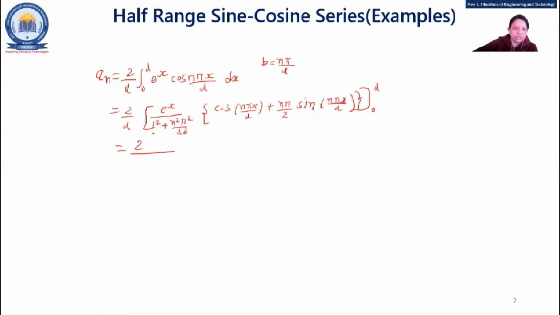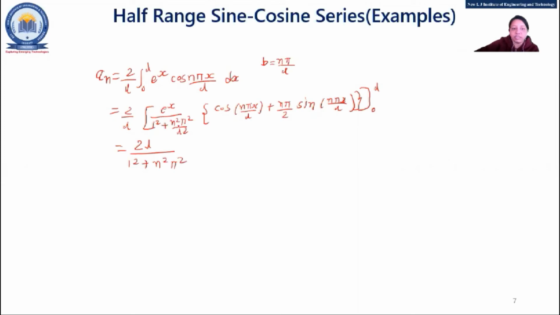Which one? This is 1 square plus n square pi square by L square. So this you can take as common, and also you can simplify this term. So L square will go here. Fine, L square will go here. So 2L upon 1 square plus n square pi square.